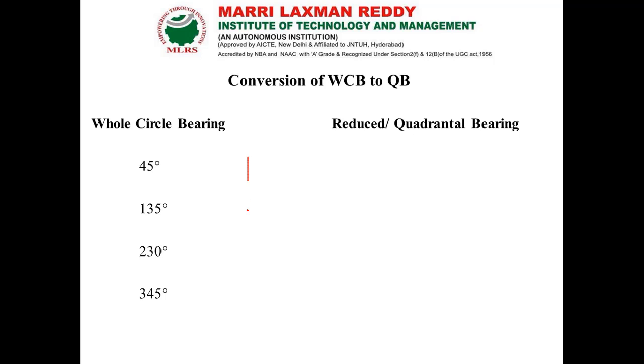So in whole circle bearing, whatever readings we have taken, the first object is 45 degree, all with respect to north.